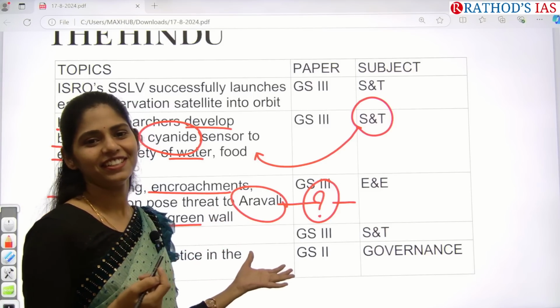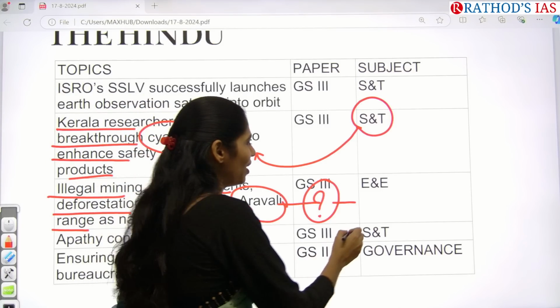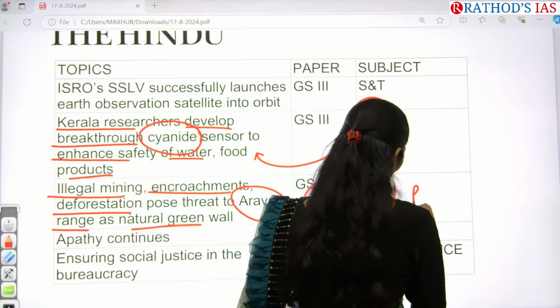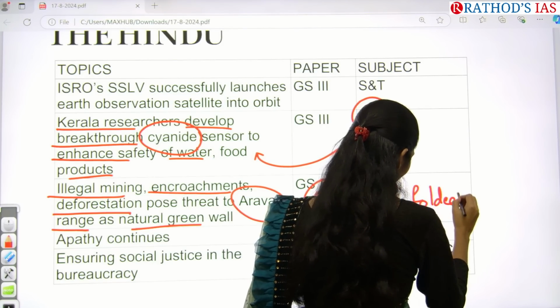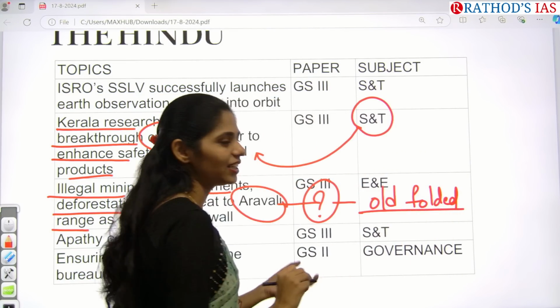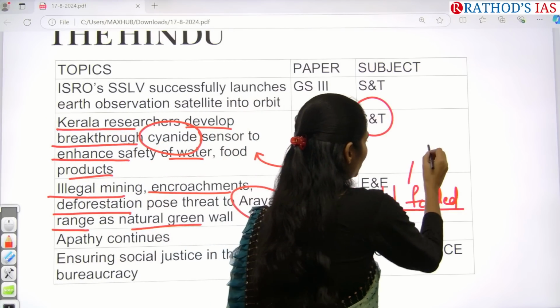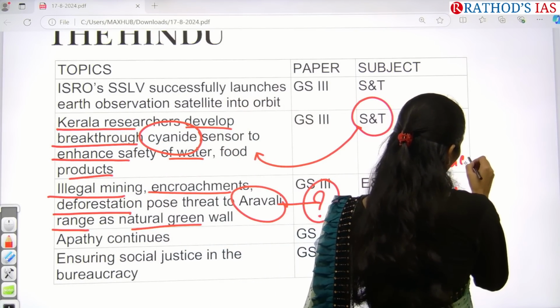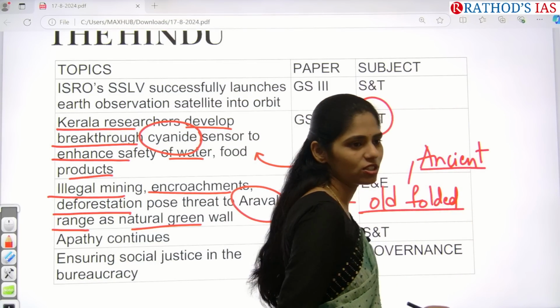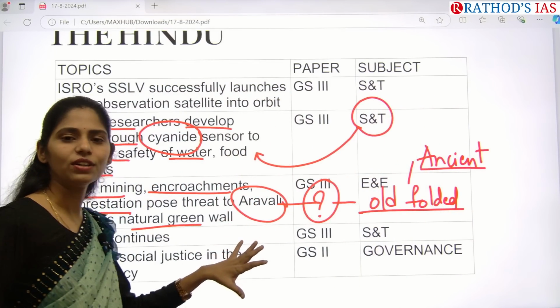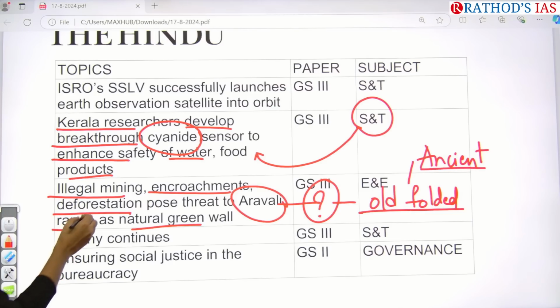Aravalli range. It is an old folded mountain, a very old folded mountain in India. And actually it is very much rich in biodiversity, and we can see especially ancient biodiversity here. It belongs to a very old age. But what is the threat happening in this Aravalli range? There is illegal mining, and next one